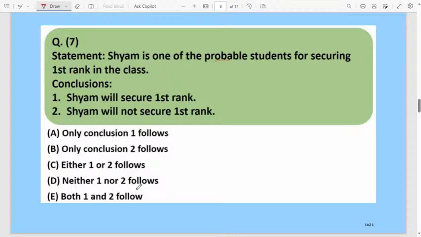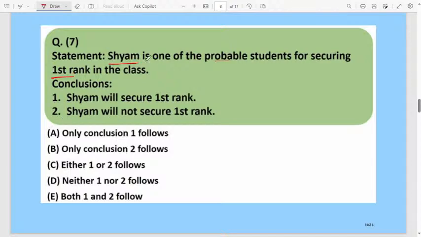Okay. Then next one, question number 7. Try to solve it yourself. Statement: Sham is one of the probable students for securing first rank in the class. The statement is telling that Sham, that is the student's name, is one of the probable students for securing first rank in the class. Maybe he will. Then conclusions: Sham will secure first rank. Sham will not secure first rank.